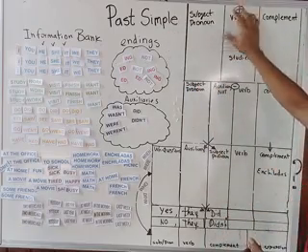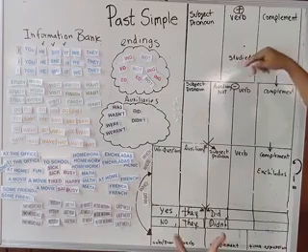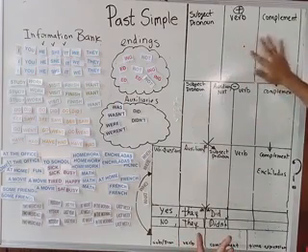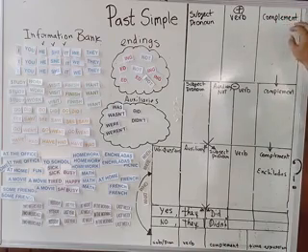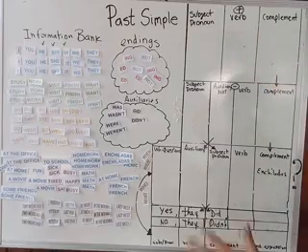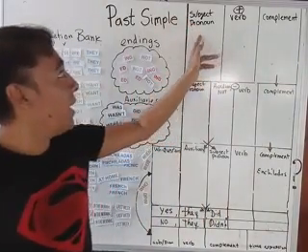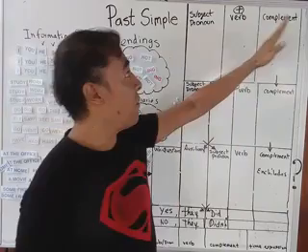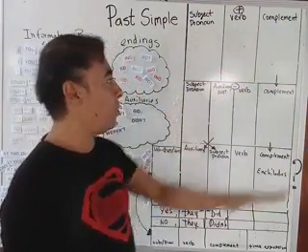In affirmative, we have the subject or pronoun, the verb, and the complement. In Spanish, we say sujeto, verbo y predicado. In English, we have the subject, the verb, and the complement, which in Spanish again is sujeto, verbo y predicado.